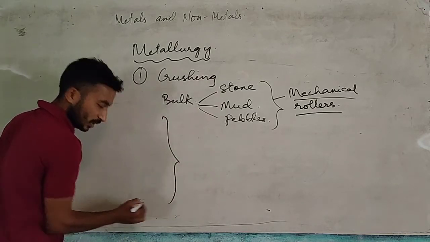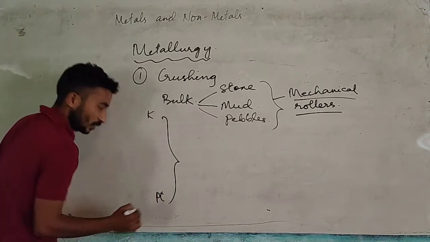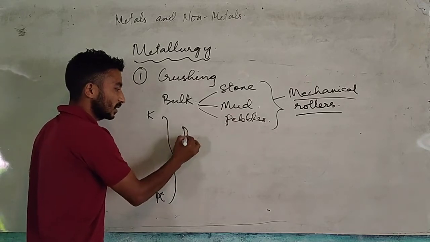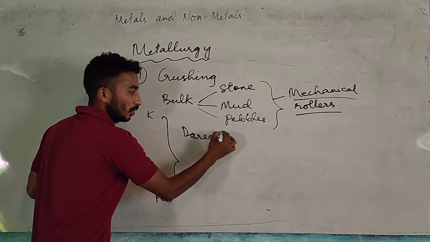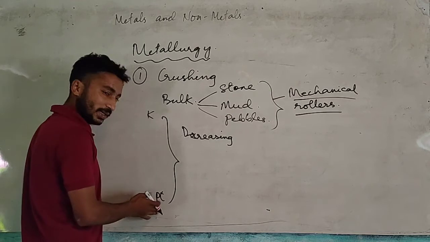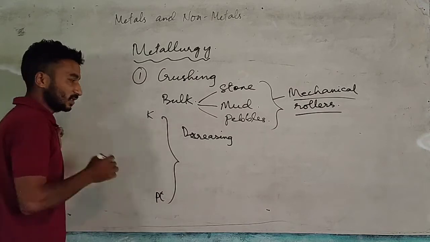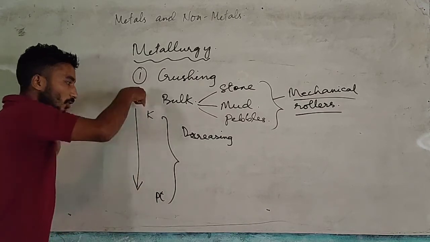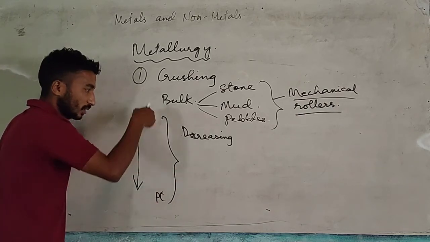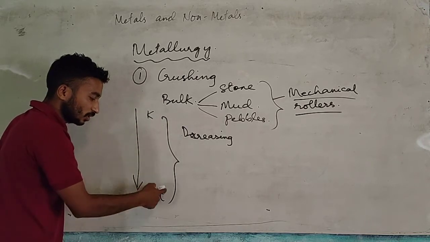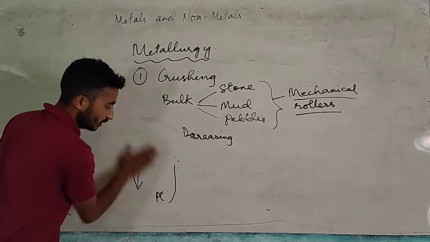That series of metals we arrange from potassium to platinum, in the decreasing order of reactivity. That means the more you go down, the less and less reactive the metal becomes. This order of arranging metals in decreasing order of reactivity we call the reactivity series of metals. We will meet that in the later part of our lesson.